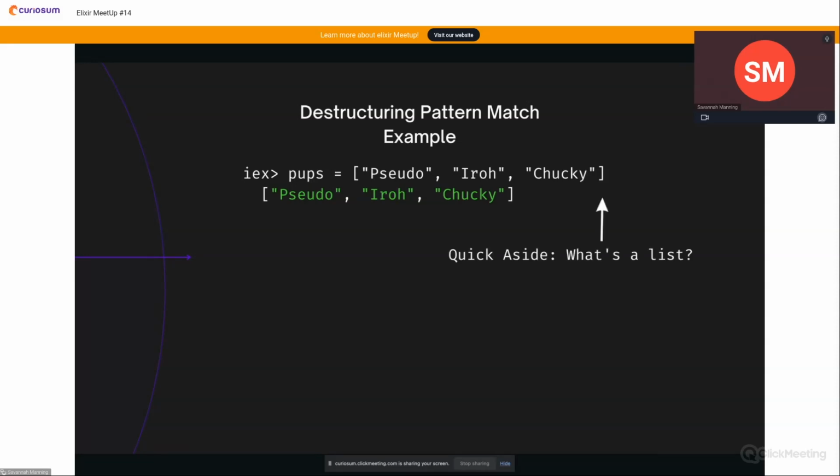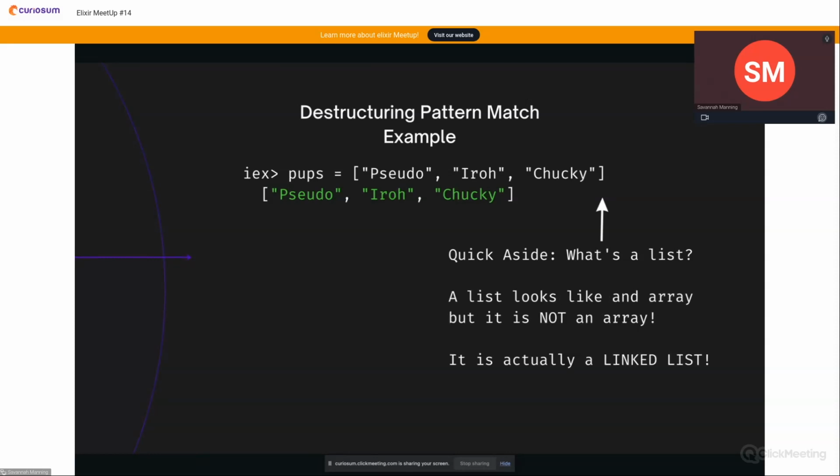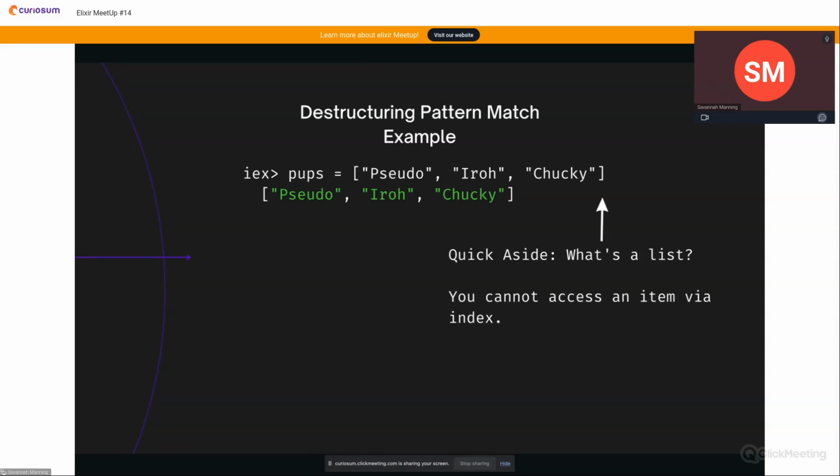A quick side note, I just said list, I didn't say array. A list in Elixir is a collection of values and can store multiple types. Kind of sounds like an array, but it's not an array. It's actually a linked list. You can't access an item via index, so if you try to do pups at 1, you're going to get an error. There's some under-the-hood stuff going on that has to do with pointers, which is why it's not an array, but this is outside the scope of the talk. Just know that this is the list.